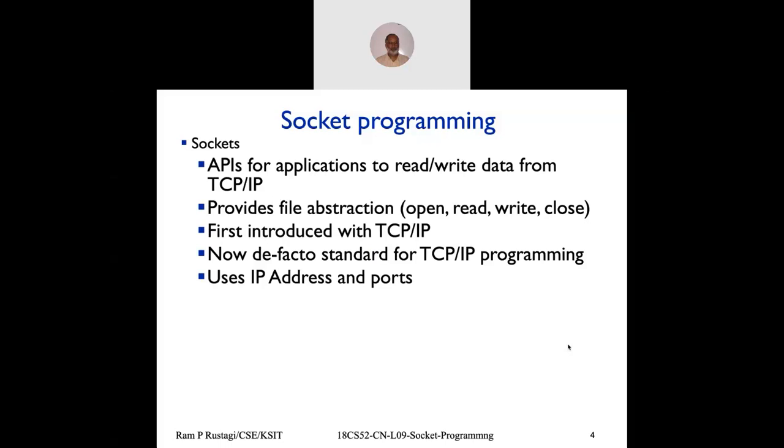So the IP address and the port number together make a socket. For UDP, both of them are fine. For TCP, a socket is end-to-end connectivity, so source IP, source port number, destination IP, and destination port number together define a socket. Whereas UDP is connectionless, so only the source IP address and the port number define a socket.